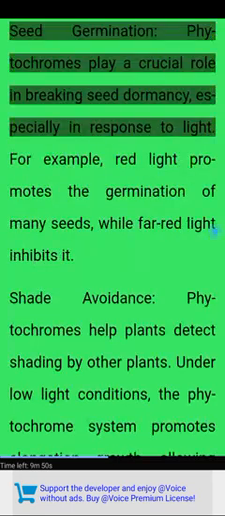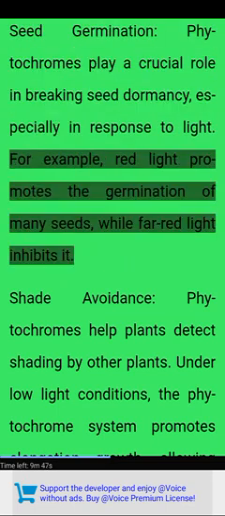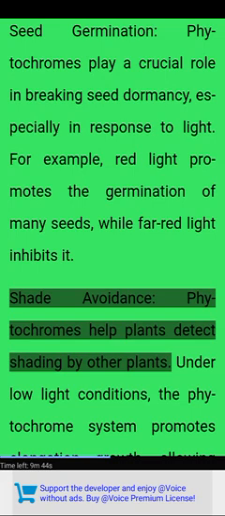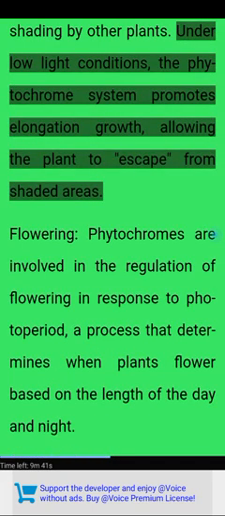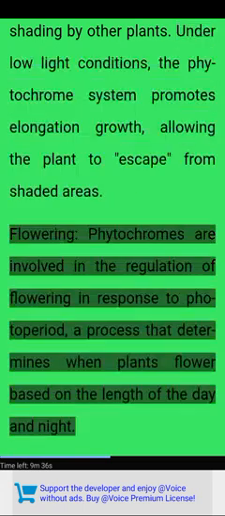Key roles of phytochrome signaling. Seed germination. Phytochromes play a crucial role in breaking seed dormancy, especially in response to light. For example, red light promotes the germination of many seeds, while far red light inhibits it. Shade avoidance. Phytochromes help plants detect shading by other plants. Under low light conditions, the phytochrome system promotes elongation growth, allowing the plant to escape from shaded areas. Flowering. Phytochromes are involved in the regulation of flowering in response to photoperiod, a process that determines when plants flower based on the length of the day and night.